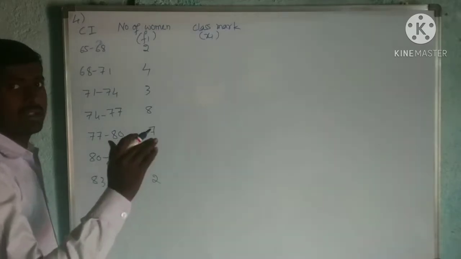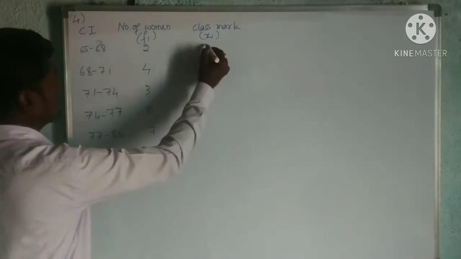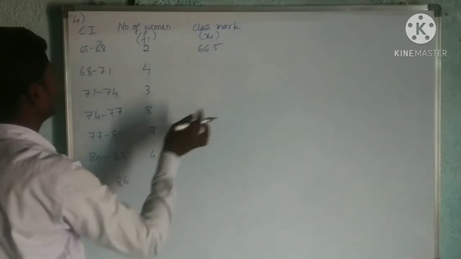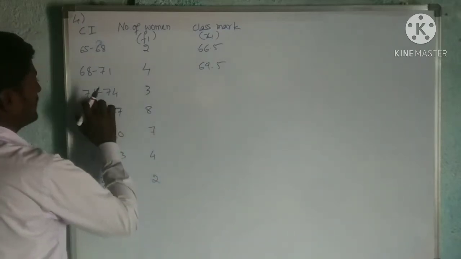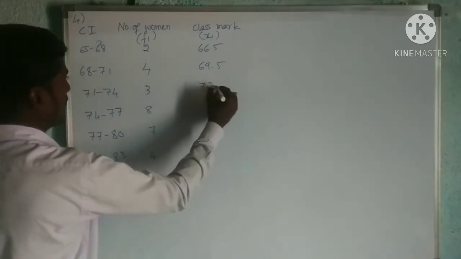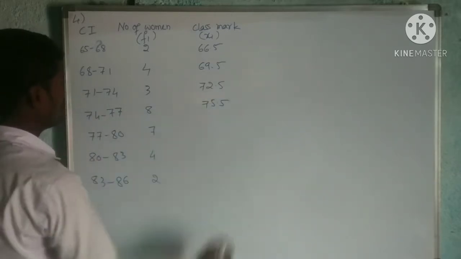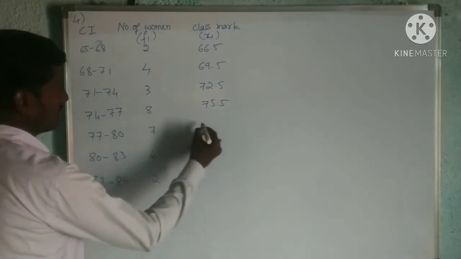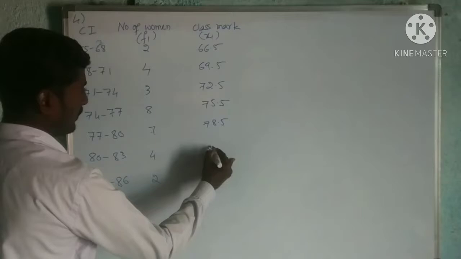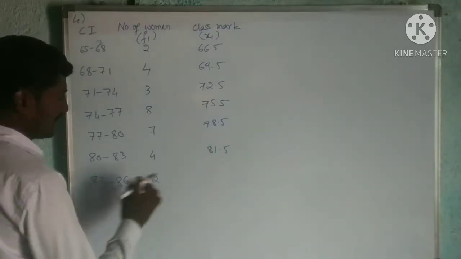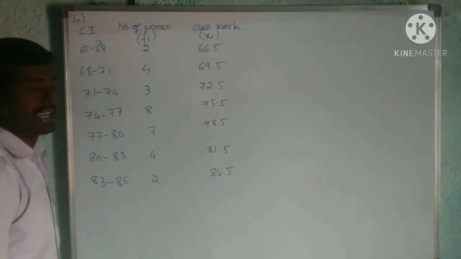Okay, so add 1.5 to the lower limit, that is 66.5, 69.5, 72.5, 75.5, then 78.5, 81.5, 84.5. This is what? XI.